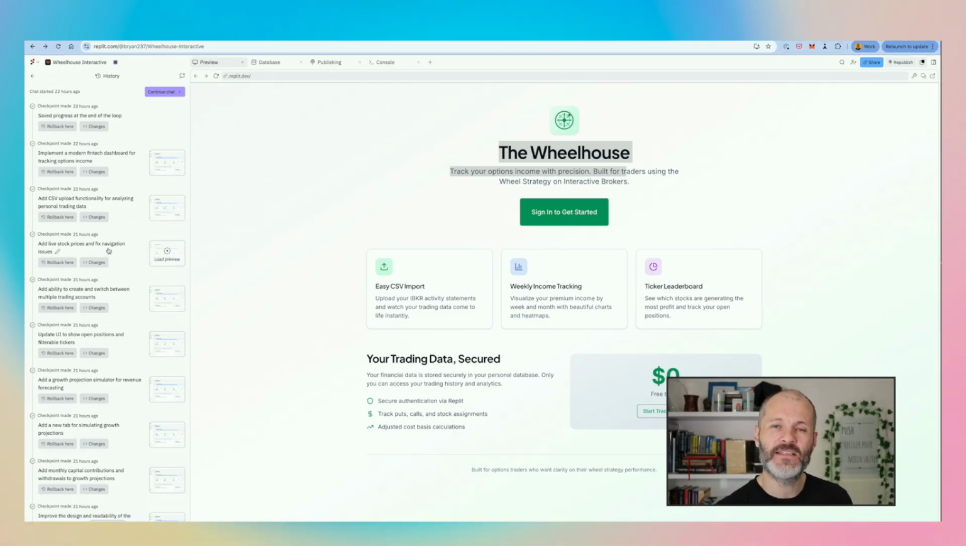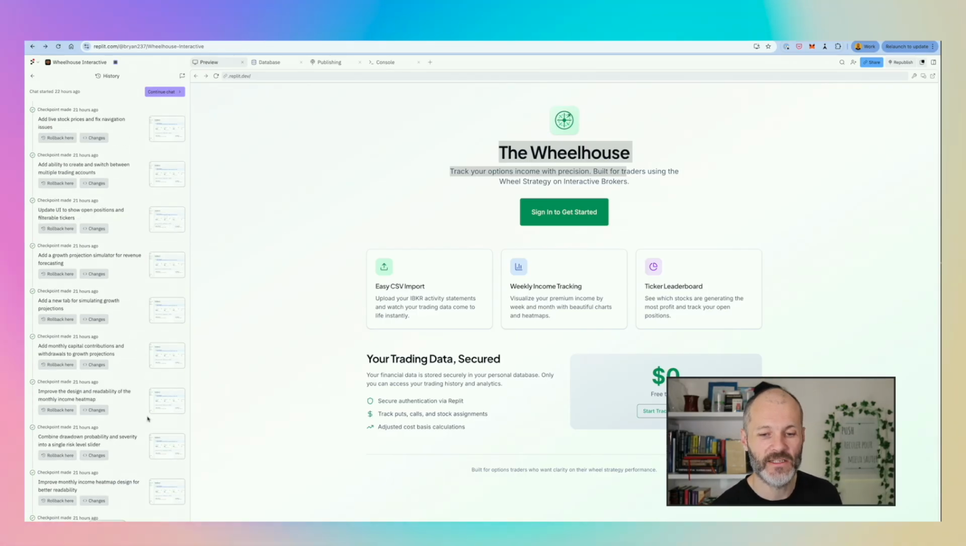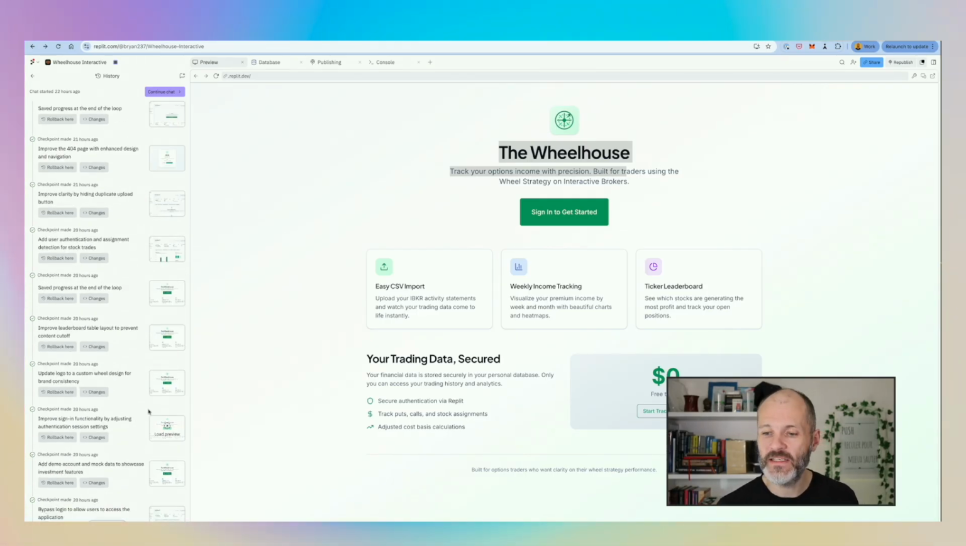I then decided to add some additional features which weren't captured in my PRD, such as live stock prices, the ability to switch between multiple trading accounts, an ability to show open positions and filterable tickers, and so on. And I tested all of this on the right hand side of the screen and also by clicking on the preview button. Once I had the entire app in a place that I was happy with, I deployed it.